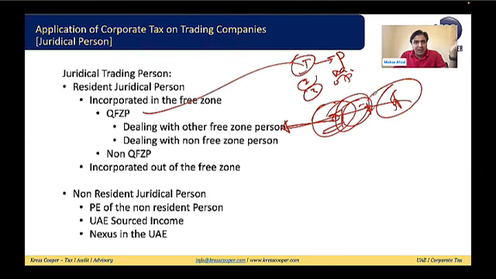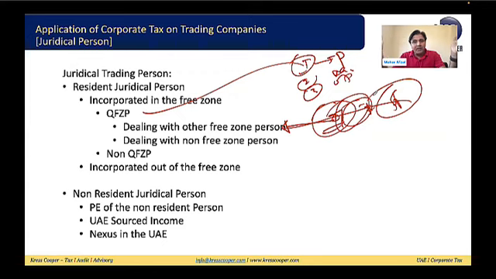This distributor might be anywhere across the globe. The Jafza company might be selling goods from Jafza to the mainland, or from Jafza to any other party across the globe. It might be importing goods from China and selling them to an African country. Multiple options are there.